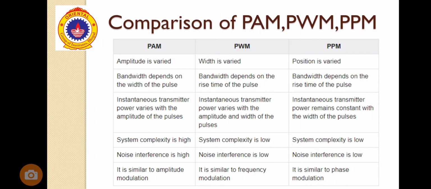In PAM, system complexity is high. In PWM, complexity is low. In PPM, complexity is also low. In terms of noise, in PAM, noise interference is high. Why is it high? Because the amplitude is varying, and we all know that when the amplitude varies, the noise interference is higher. In PWM, noise interference is low. In PPM also, noise interference is low, because in PWM and PPM the amplitude is constant. PAM is very similar to amplitude modulation. PWM is very similar to frequency modulation, and PPM is very similar to phase modulation.